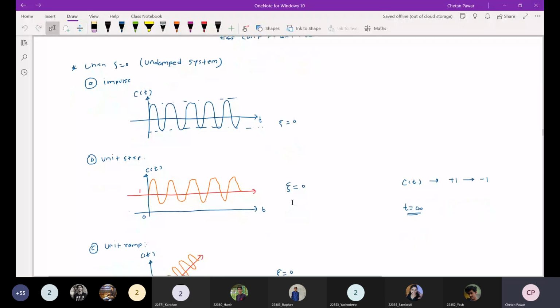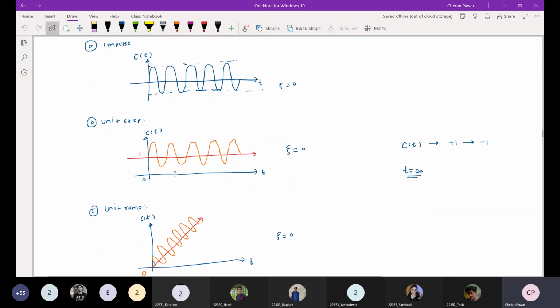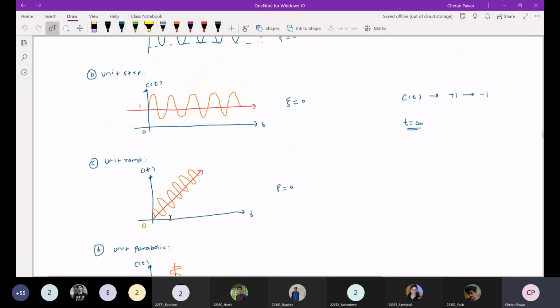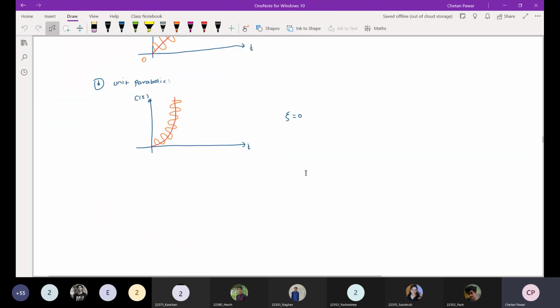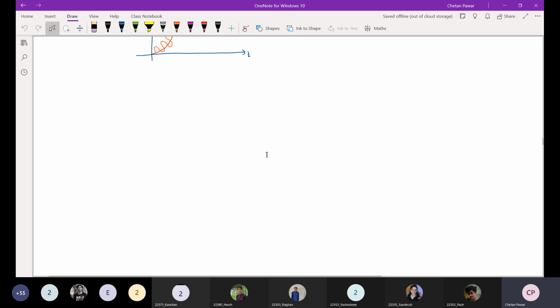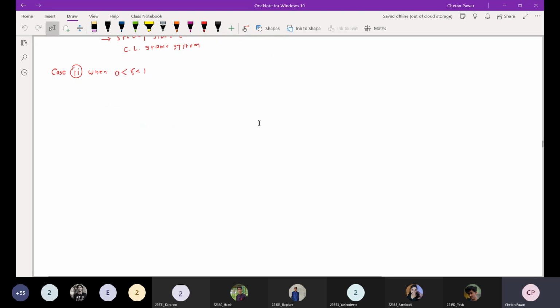Then we have seen that when you apply a step input, ramp input or parabolic input with zeta equal to 0, the oscillatory response will only ride on that particular input. Now the next case we will see is the impulse response when zeta is between 0 and 1.